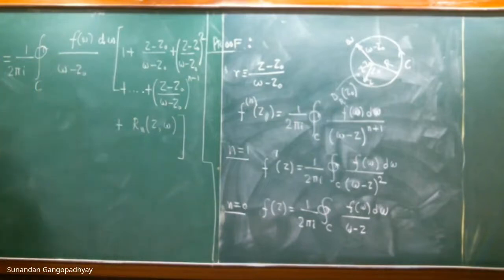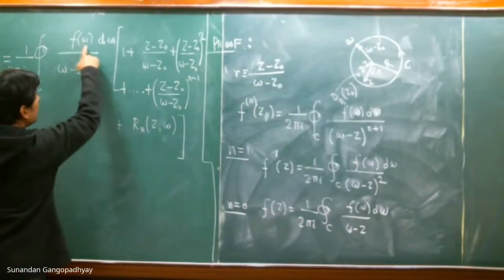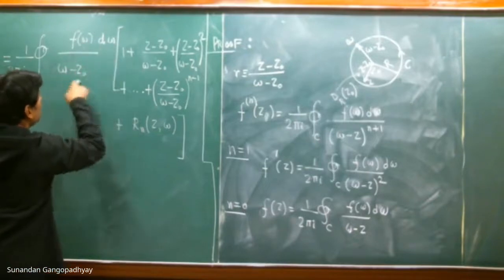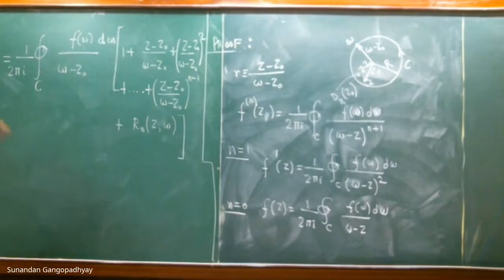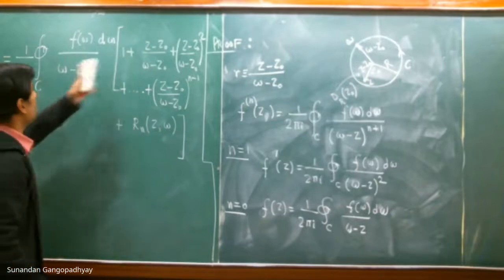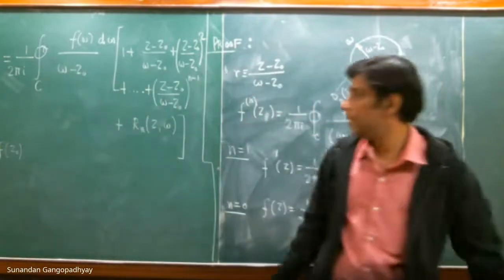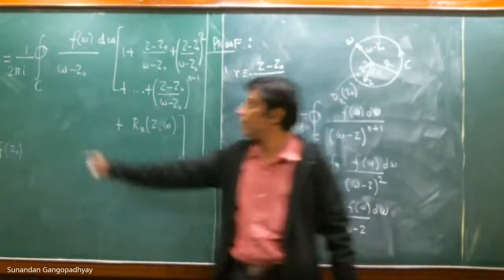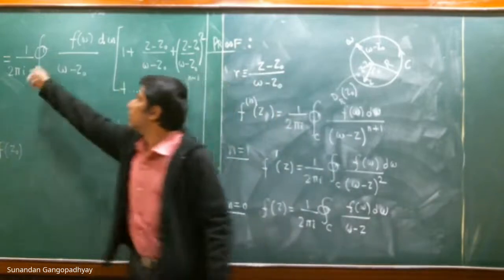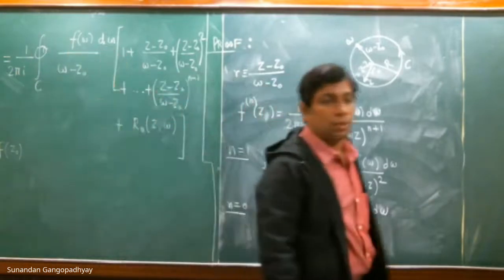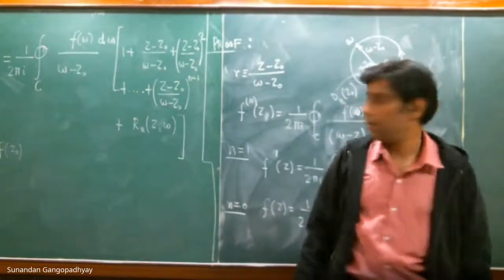What is the first term? The first term is the contour integral of f(w) dw divided by w minus z naught. And what is the formula for that? The 2 pi i will cancel, and this will give us f at z naught. The first term, this thing multiplied by 1, if you do the integral by the Cauchy integral theorem, is nothing but f of z naught, where I have taken into account the factor 1 by 2 pi i.